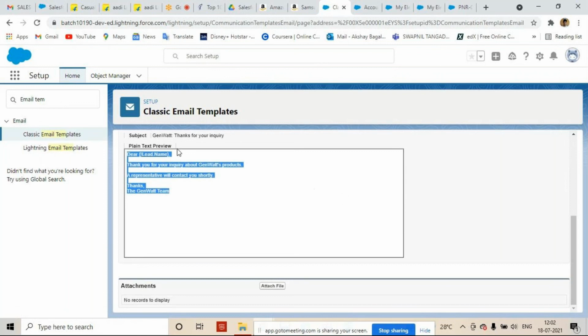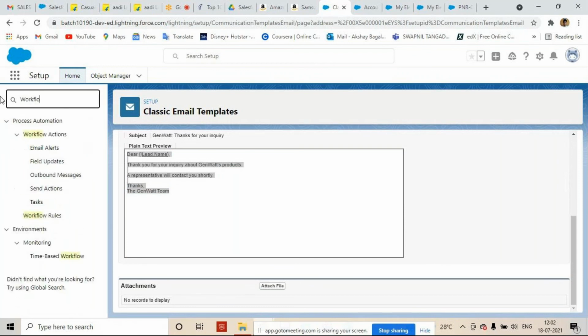But with which process? We have a process. Workflow process. In workflow process, we can send email alerts. See the beauty. If I want to send an email from Salesforce to your Gmail, yes, I can. Suppose you have bought a product and done the payment, automatically you will get an email that this is the product that you have bought. It will be delivered within 5 days or 7 days. Right?